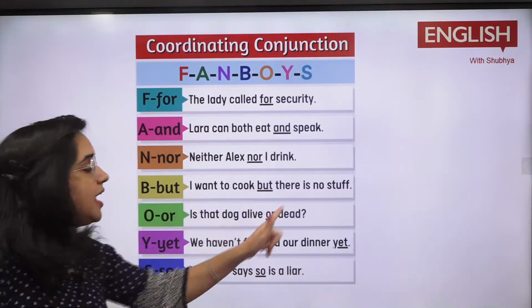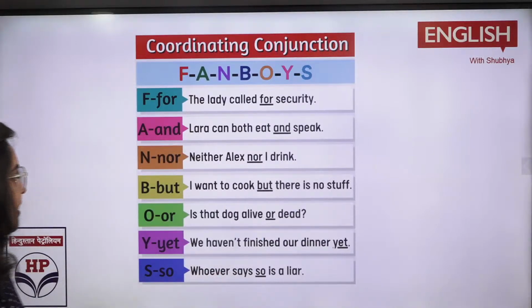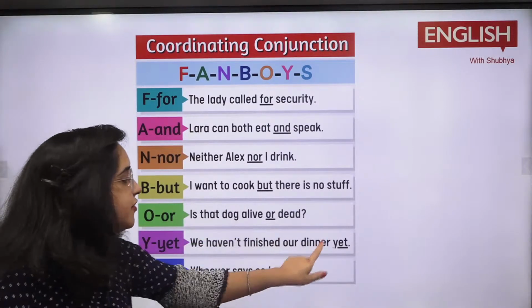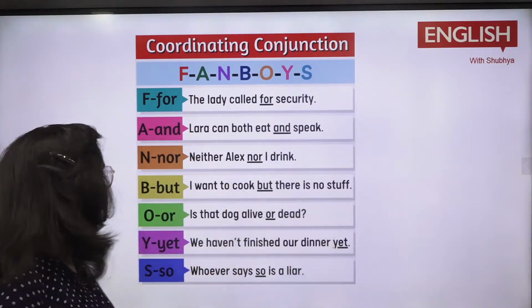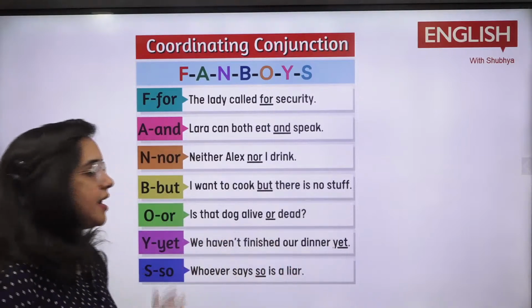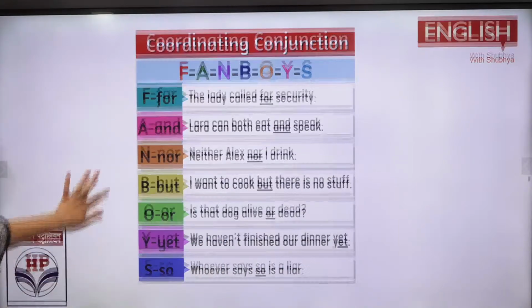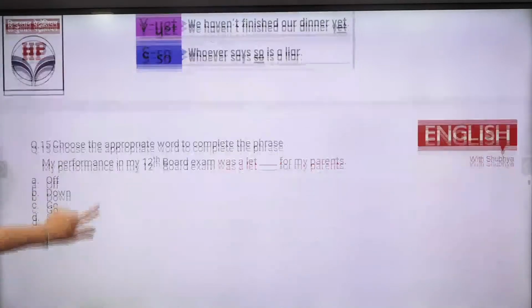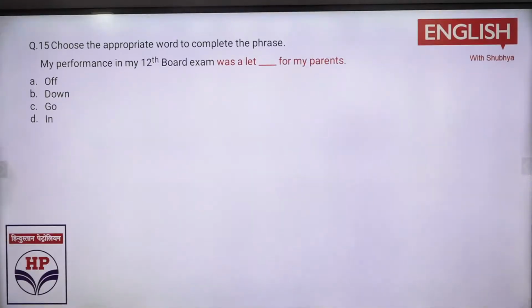Or: is that dog alive or dead? There are two things, and you have to choose one of them. Yet, I told you: we haven't finished our dinner yet. We haven't finished dinner till now. So: whoever says so is a liar. Whoever says this is a liar. Okay? So, so is for the situation and all. Choose the appropriate word to complete the phrase.